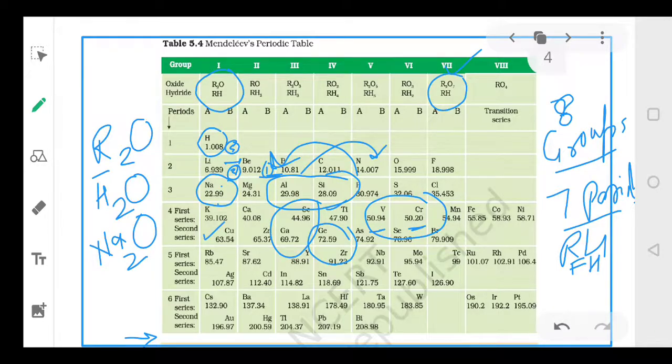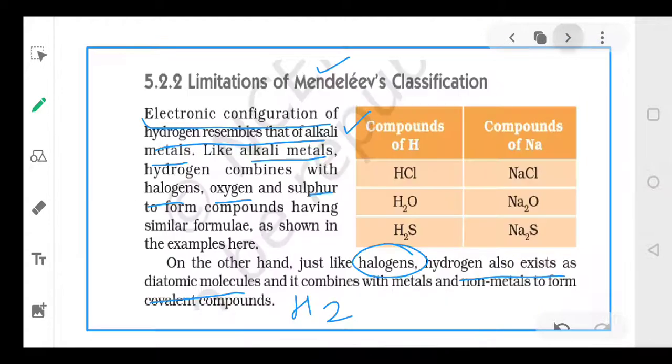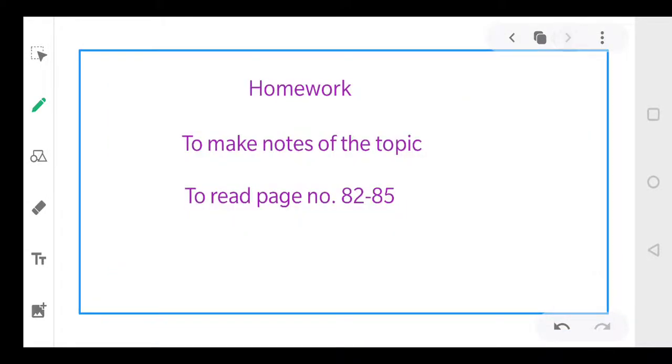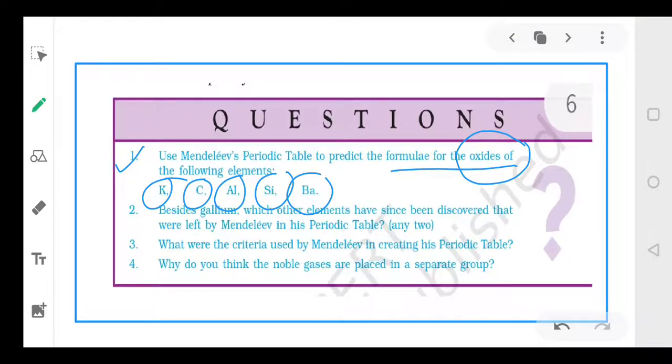So what is the formula? R2O. So keep K here, it will be K2O. Likewise you can work out the oxide formulas for all the other elements.